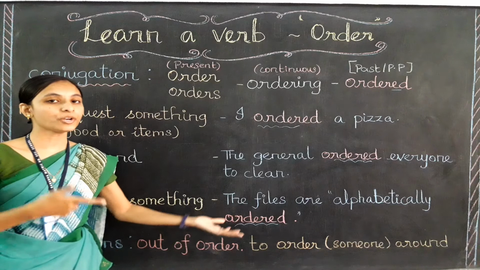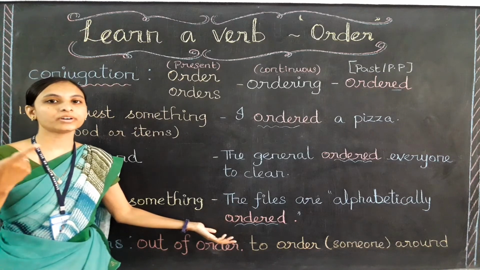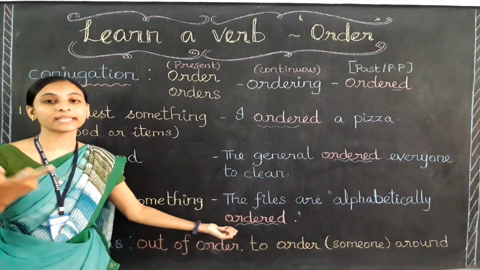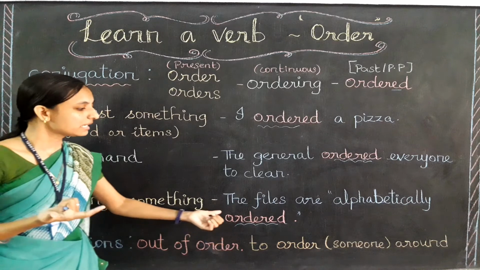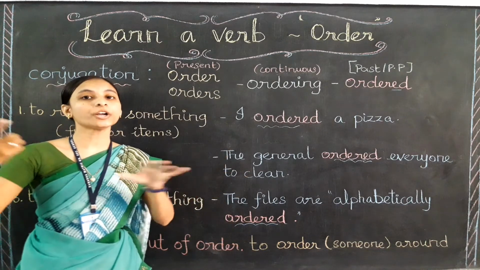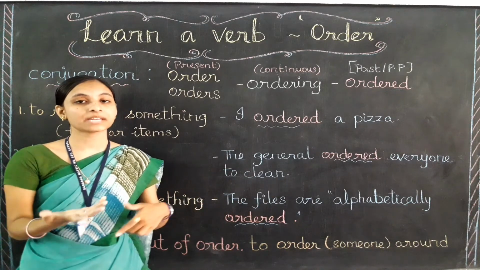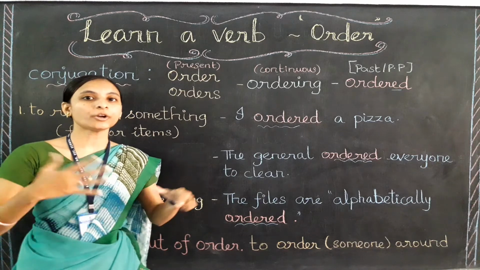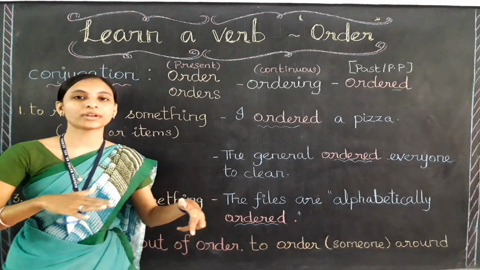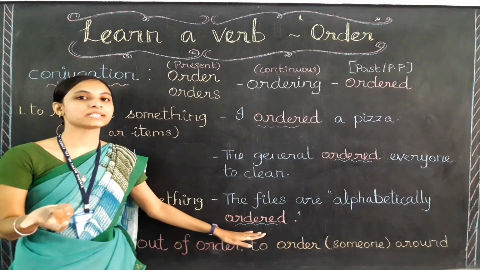Okay, one more example I can give you: the colors are alphabetically ordered. Or the things are ordered according to their color. Maybe pink color comes first and red color second, like that someone may have given the order. There may be a method of arrangement, and we can follow that method and arrange. When we arrange, we can say order.